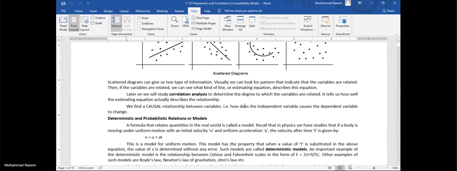Actually, when the things are related, let's say they are depending upon one or more than one variables, this does not mean that a physical relation exists between these variables.